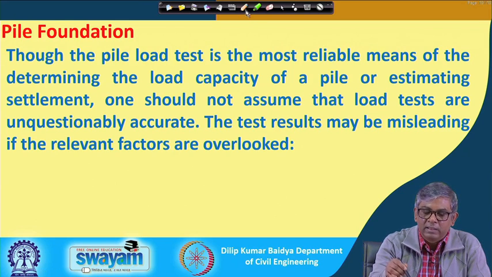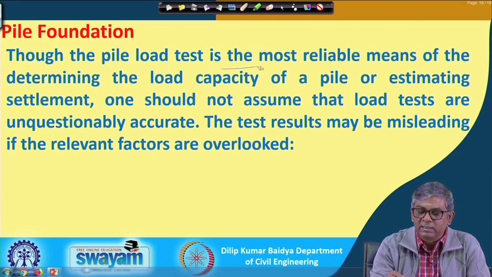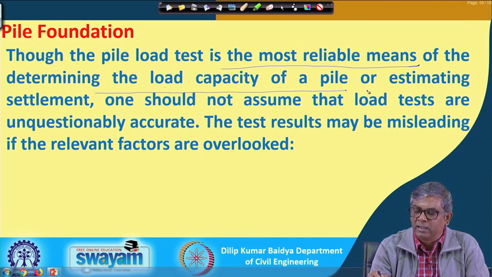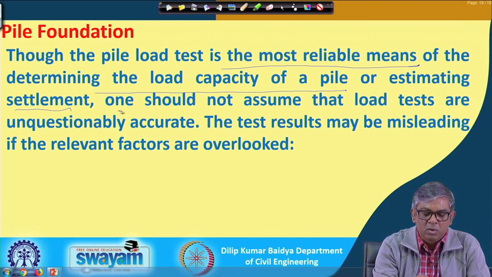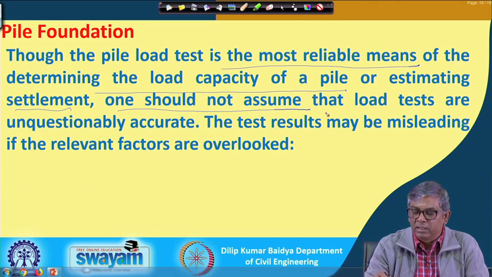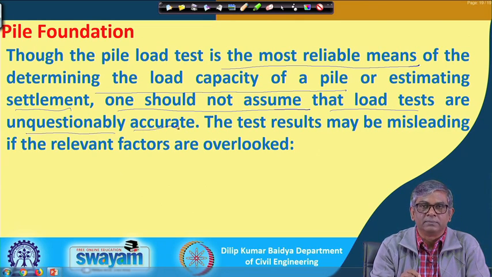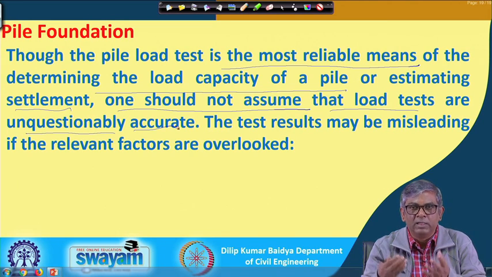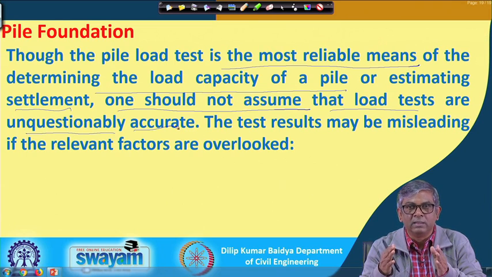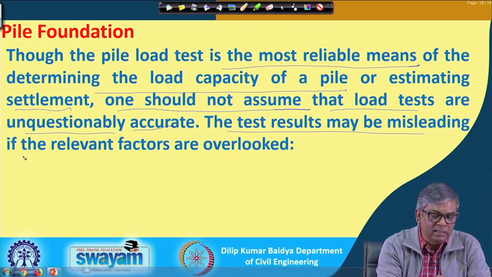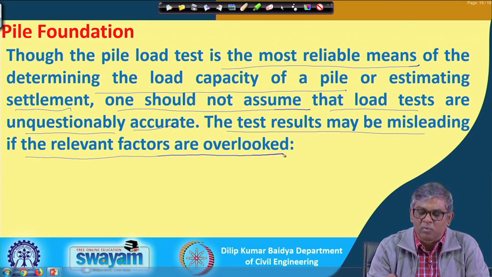You can see that though the pile load test is the most reliable means of determining the load capacity of a pile or estimating settlement, one should not assume that the load tests are unquestionably accurate. It will be accurate only when you follow certain conditions. The test results may be misleading if the relevant factors are overlooked.